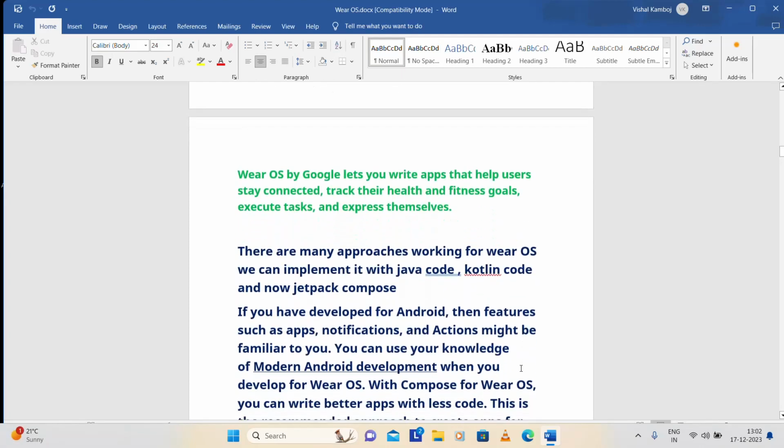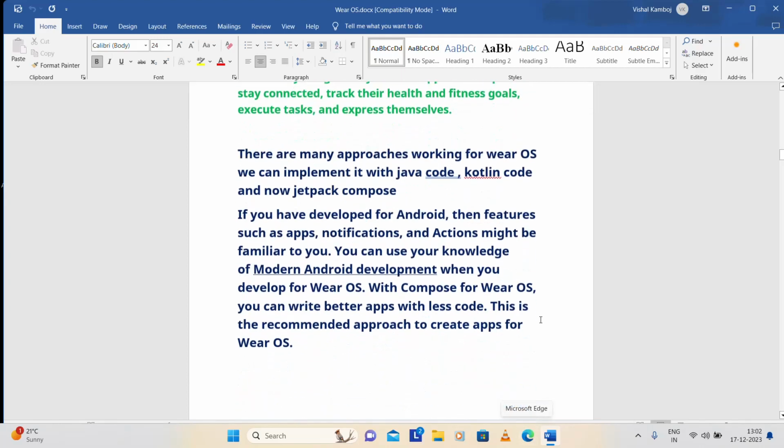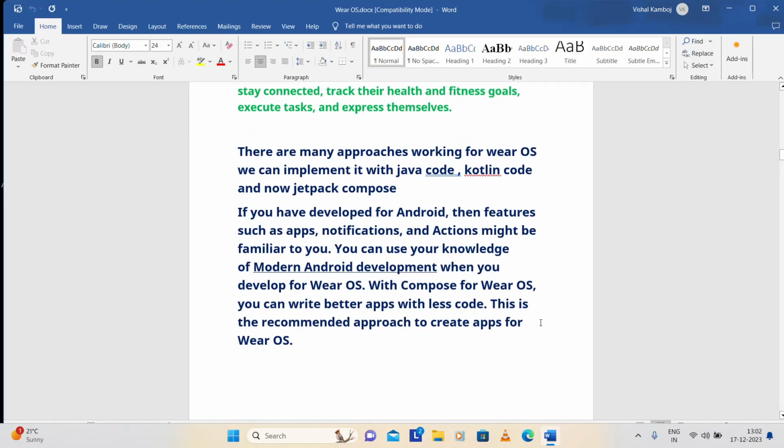There are many approaches for working with Wear OS. We can implement it in Java code, Kotlin, and the new Jetpack Compose, as I told you. First I will describe one by one how we can create it with simple Java, then Kotlin, and then how we can use the new version, Jetpack Compose. If you have developed for Android, then features such as app notifications and actions might be familiar to you. You can use your knowledge of modern Android development when you develop for Wear OS.